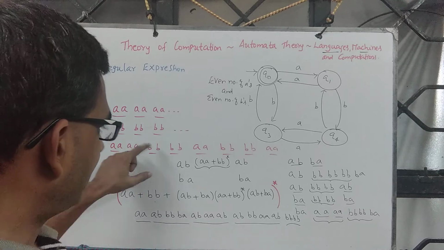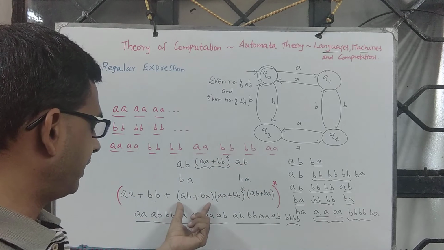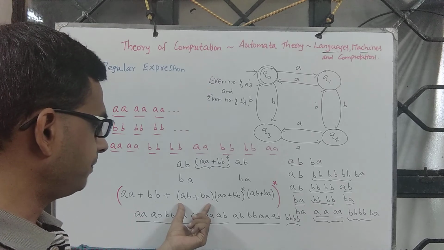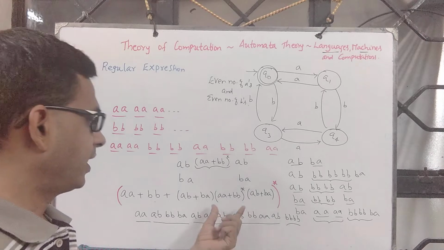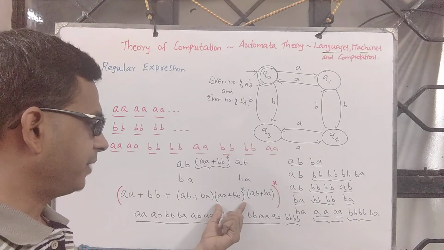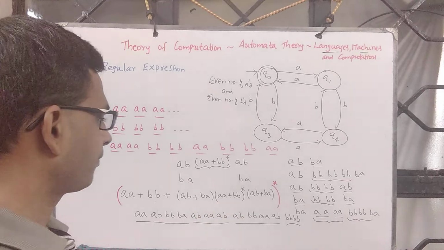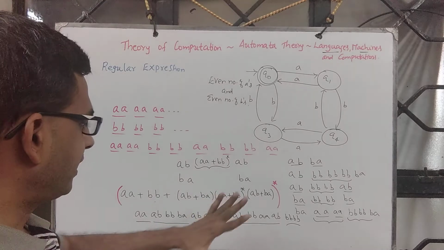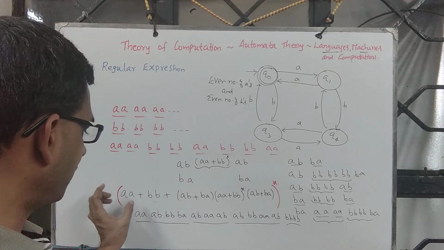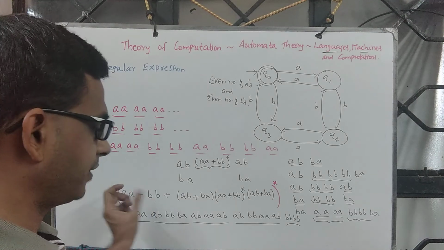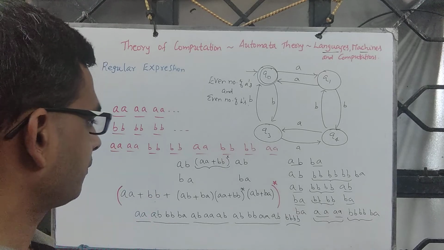So when we observe these strings, we get to see that it begins with AB or BA, ends with AB or BA most importantly, and in between it can be any number of AA or BB. And in addition to that, you can have block of AA's or block of BB's that can be captured using this.